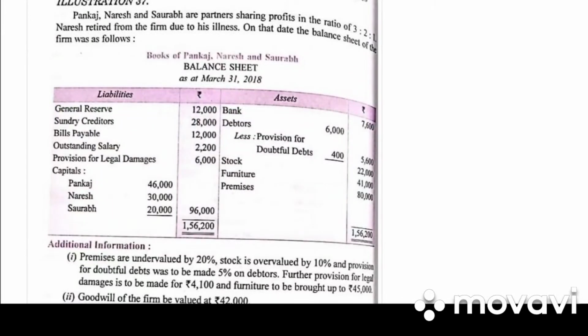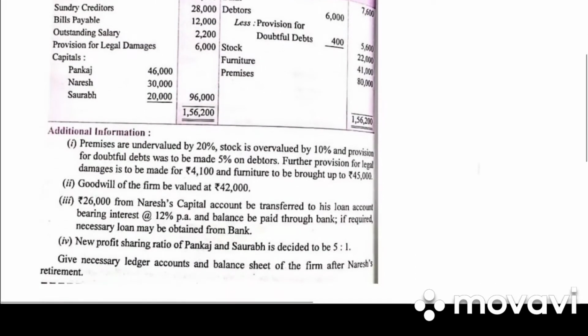Good morning, students. Let's continue with the chapter that is retirement of a partner. Take down illustration 37. Pankaj, Naresh, Saurabh are partners sharing profit and loss in the ratio 3:2:1. Naresh retired from the firm due to illness. On that date, the balance sheet is as follows.